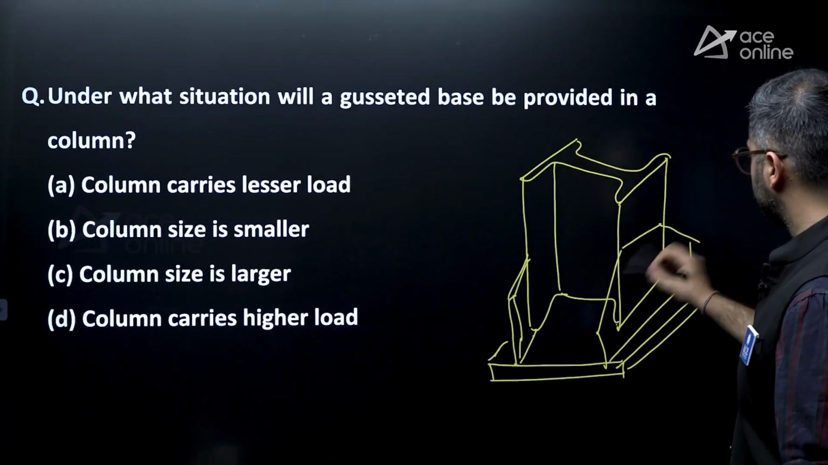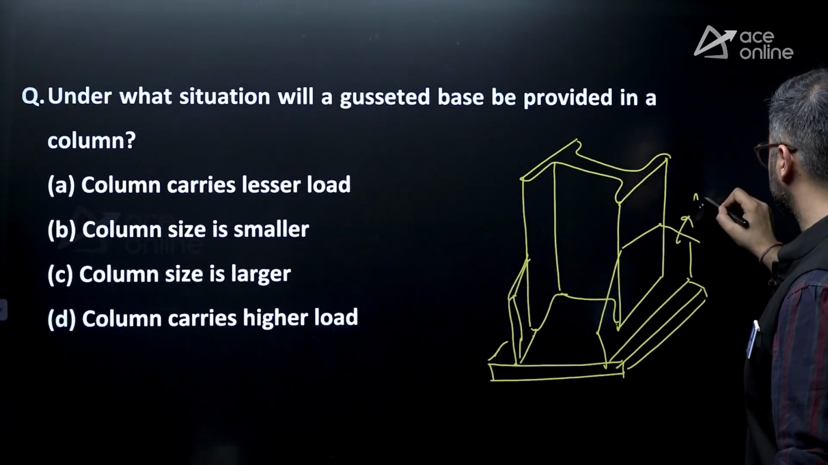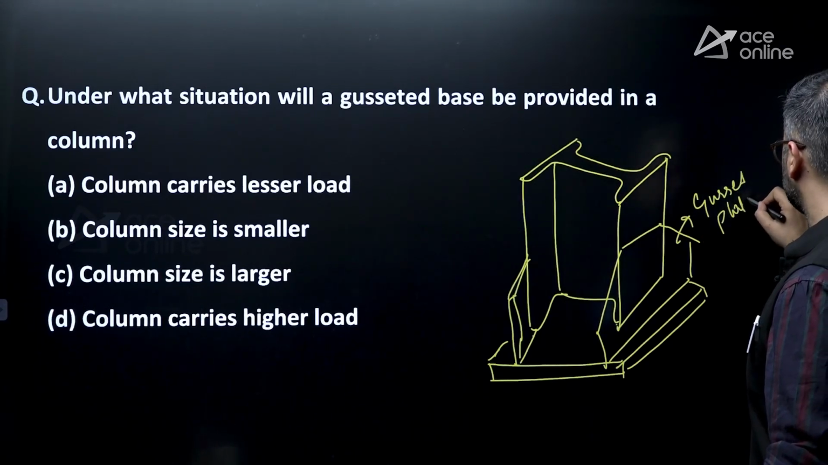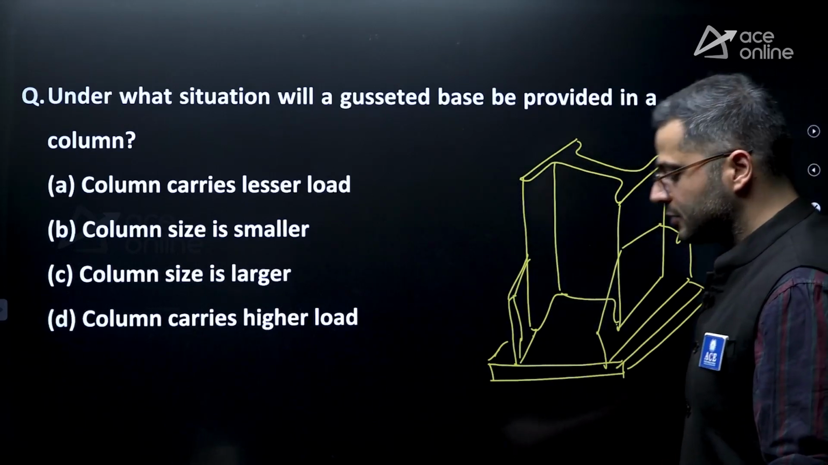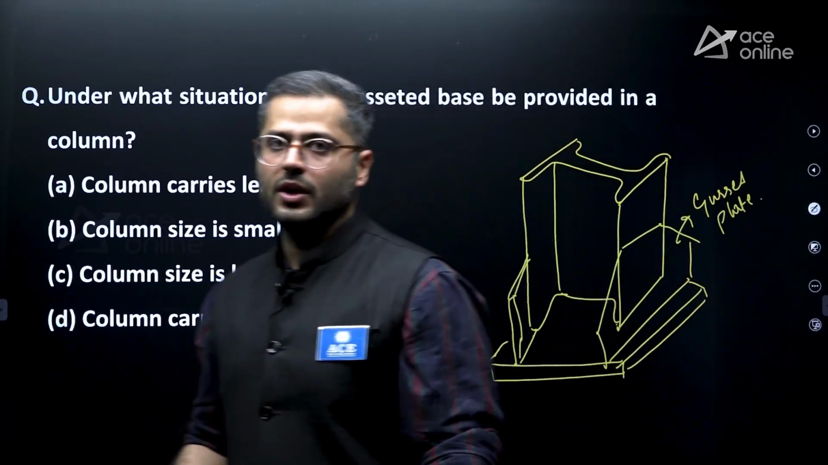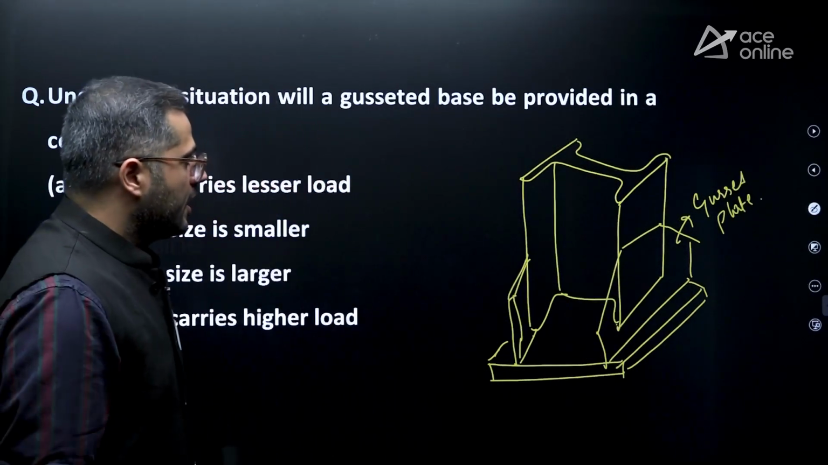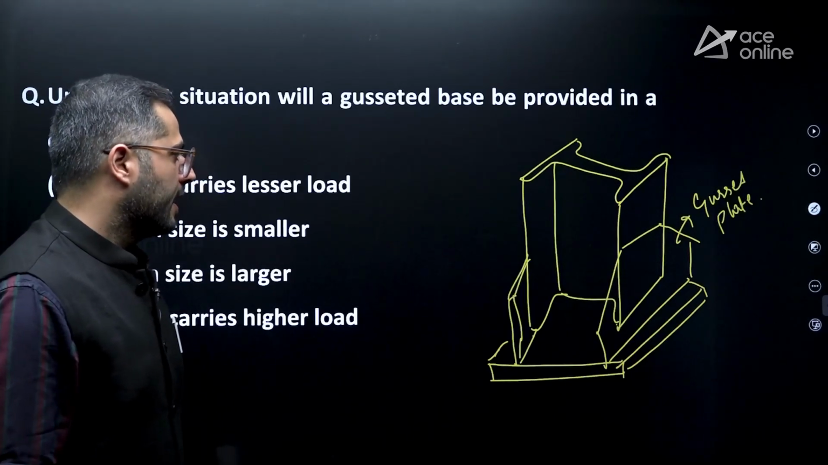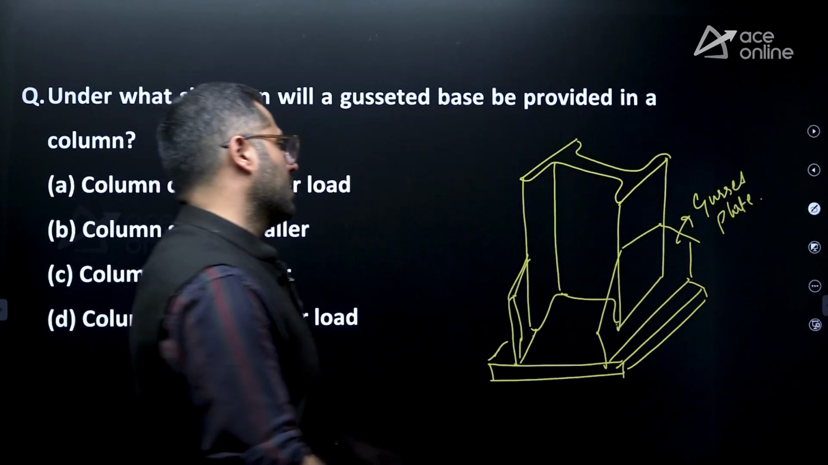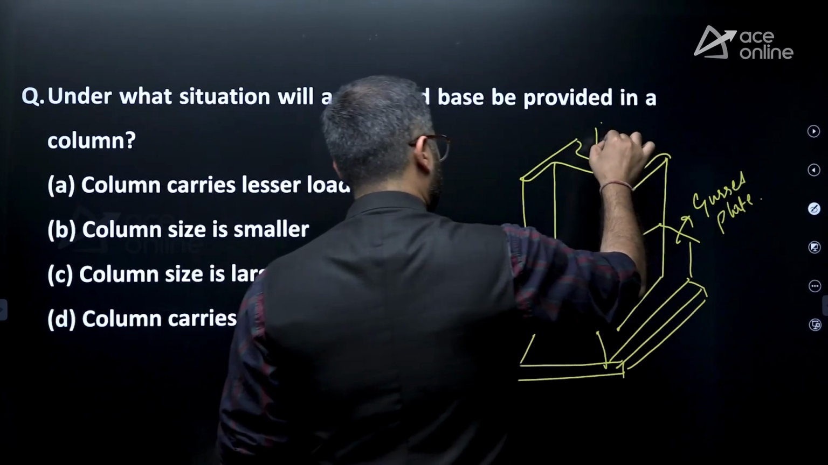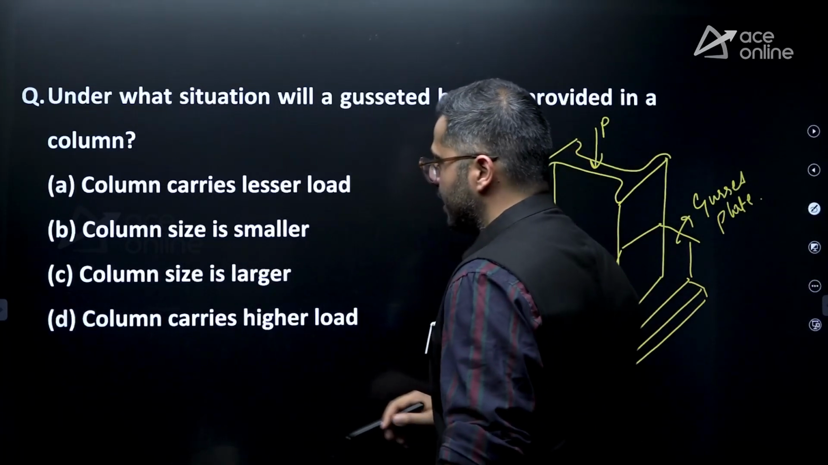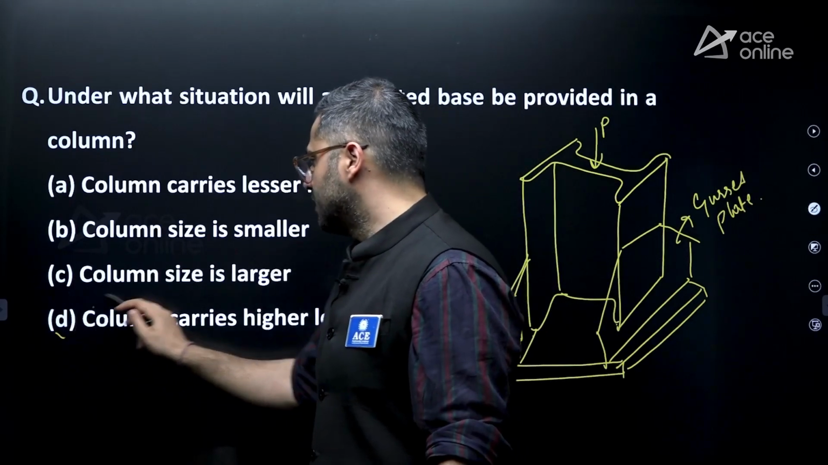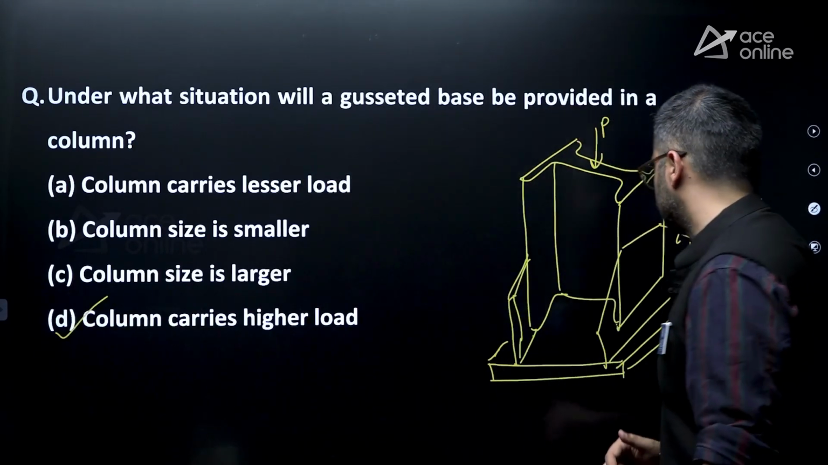When this particular gusset plate is provided at the base, the rigidity increases, and the load carrying capacity also increases. It avoids the crippling of the column at the base. It increases the area of the column at the base also, right? Generally, when the load applied is quite high, it is provided. So the column carries a high load. Option D is the correct answer.